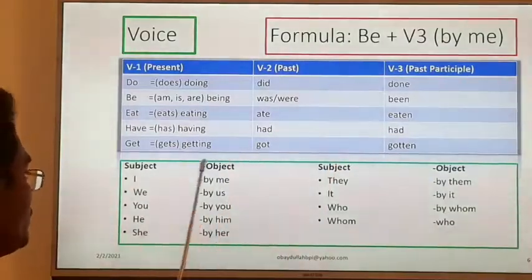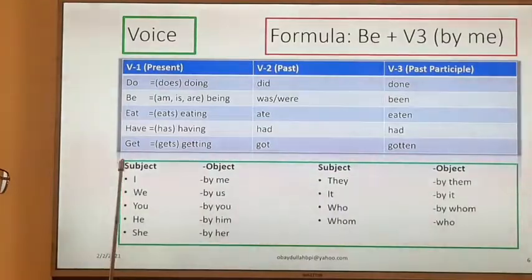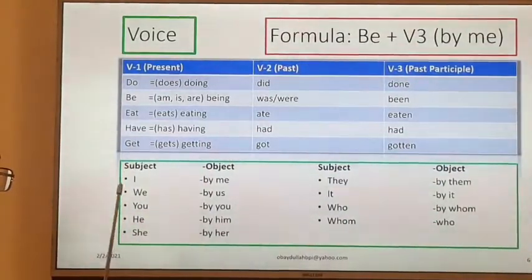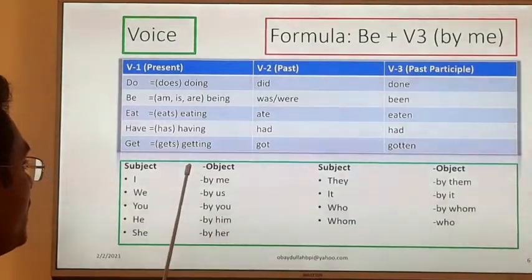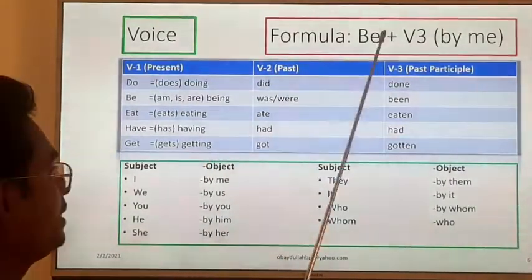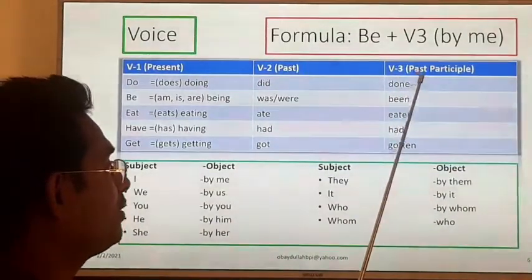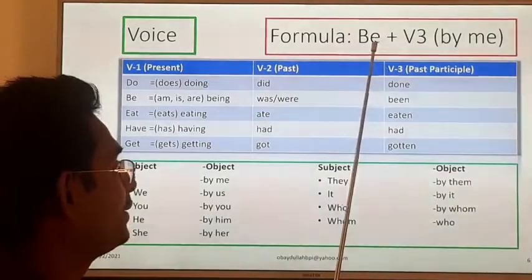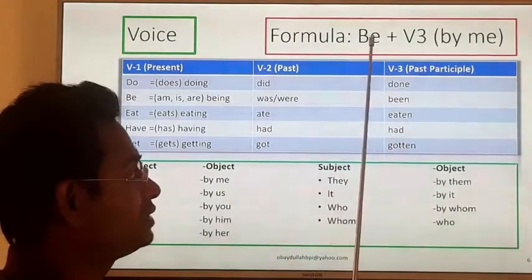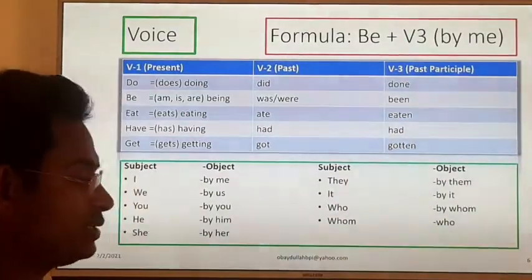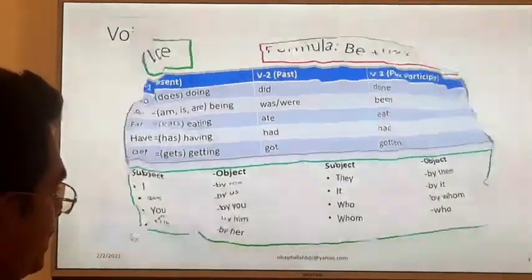And you know that when we change the voice, the object will be the subject and the subject will be the object. And the verb always will be verb number 3, the past participle, and before the main verb we have to take the help of the be verb. By using this structure, we can change the voice of any active sentence. Okay, all right, next page.